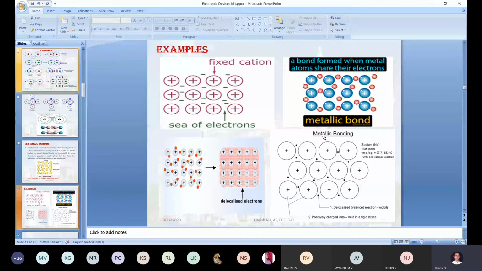Sir, it is due to the electrostatic attraction. And one electron will be completely shifted towards one atom. Electron will be shifted towards one atom. Okay. Any other answers?